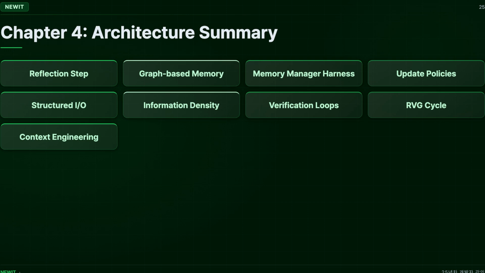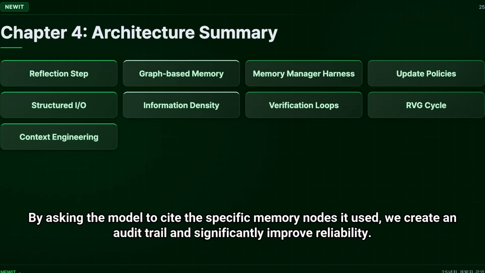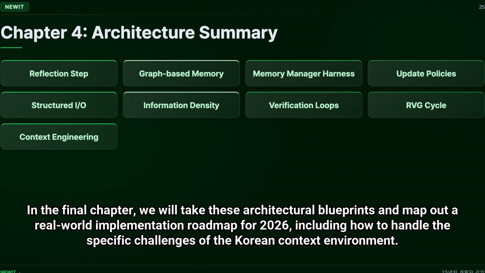cycle ensures that the model doesn't blindly follow outdated or irrelevant data. It's like a sanity check for the agent's own memory. By asking the model to cite the specific memory nodes it used, we create an audit trail and significantly improve reliability. This closes the loop on our memory architecture, moving from passive storage to active, verified knowledge.